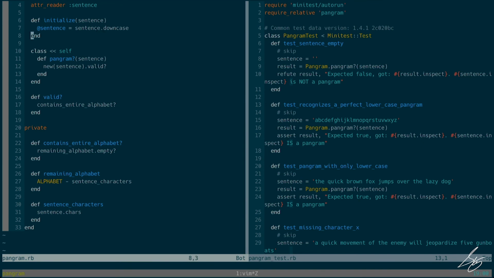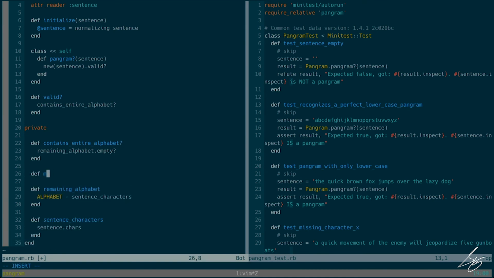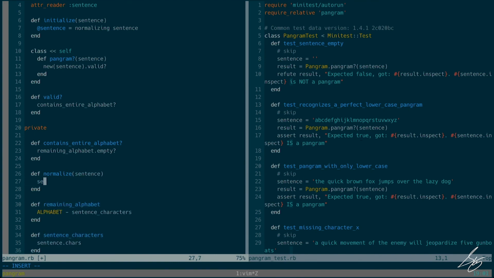But even this, it's like, well, what am I doing? Why am I downcasing sentence when it comes in? This can be a little clearer too. Really what I'm doing is I'm normalizing it, right? I'm taking whatever I was given and I'm normalizing sentence. So let me add that. And this is going to now contain that sentence downcase.